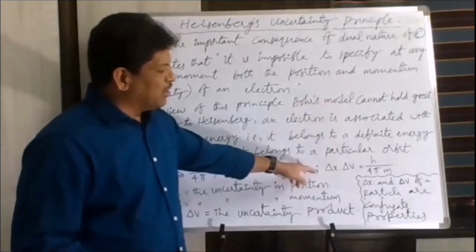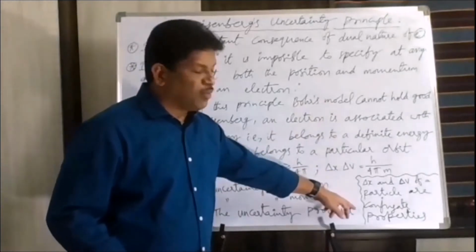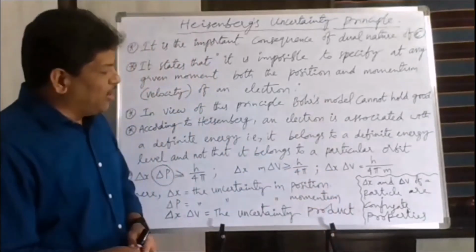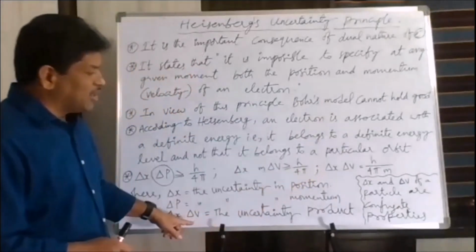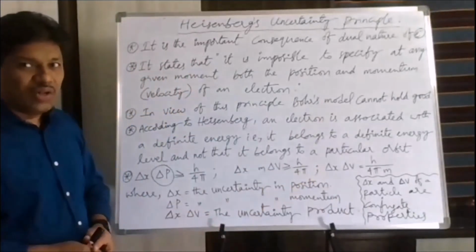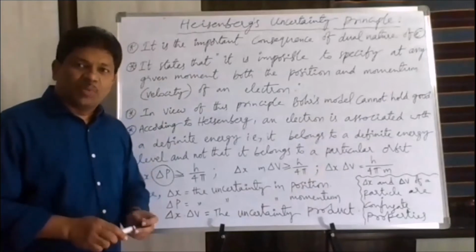That's why delta x and delta v are called what here? Conjugate properties of that electron. And here this product is called the uncertainty product. So this is Heisenberg's uncertainty principle.